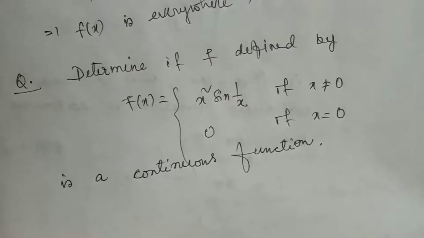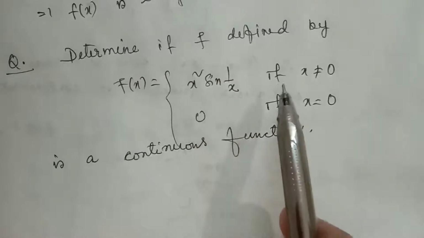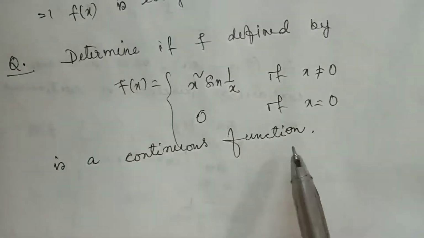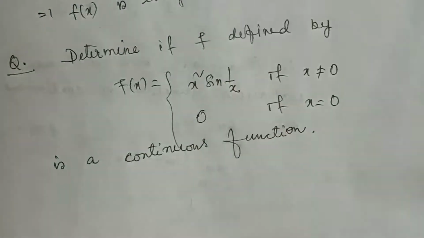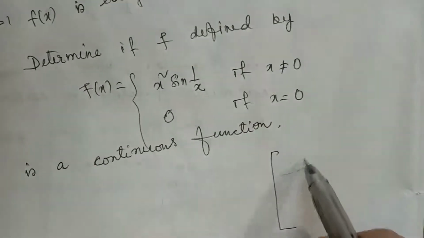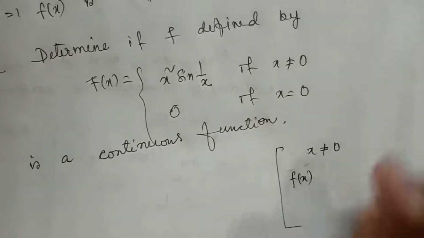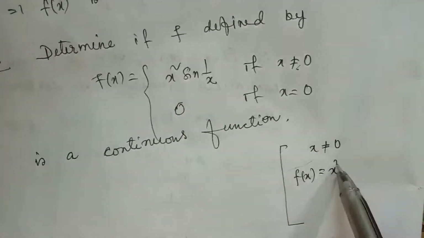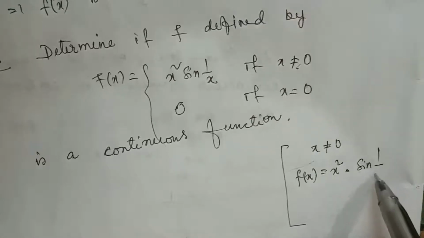Our next question is, determine if f defined by f(x) equal to x square into sin 1 by x if x is not equal to 0, and 0 if x equal to 0 is a continuous function. We have to check whether this function is continuous everywhere or not. Now just you can see, when x is not equal to 0, f(x) is product of two functions, x square, which is polynomial function, and sine of 1 by x, which is sine function.